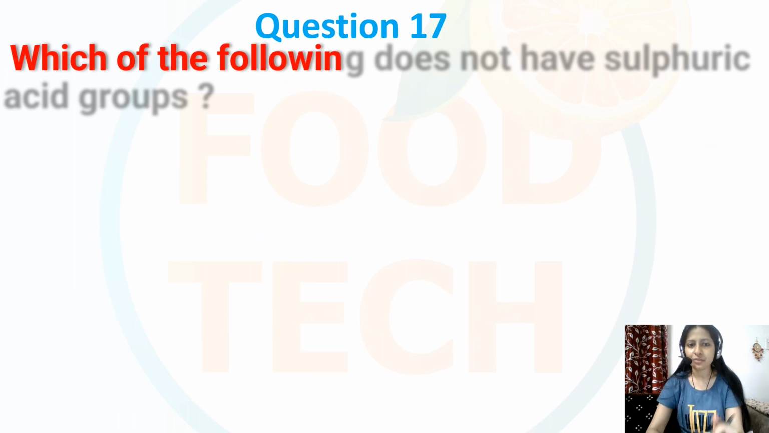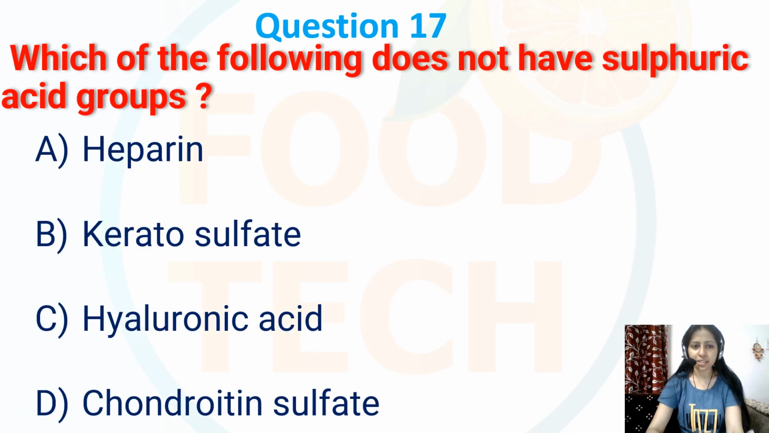Question number 17. Which of the following does not have sulfuric acid groups? The options are heparin, keratosulfate, hyaluronic acid, or chondroitin sulfate. So I think this question is repeated once again. Over here my correct option is option number C. We have just discussed this question in question number 13 or 14. So the correct option is C, that is hyaluronic acid.